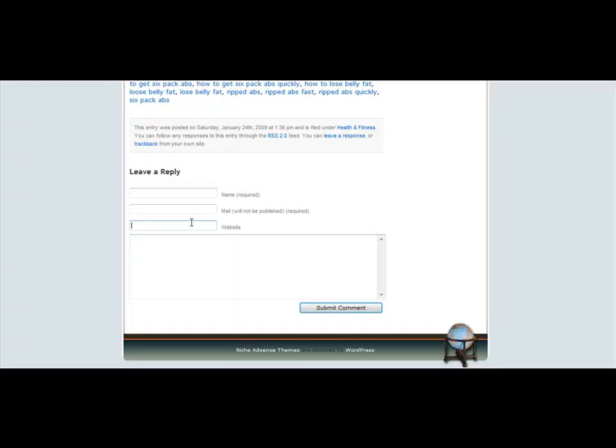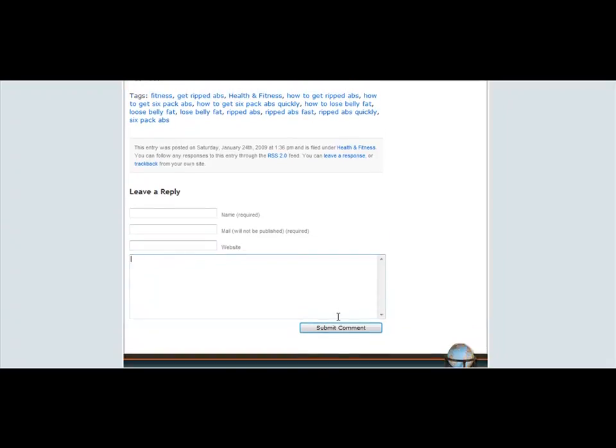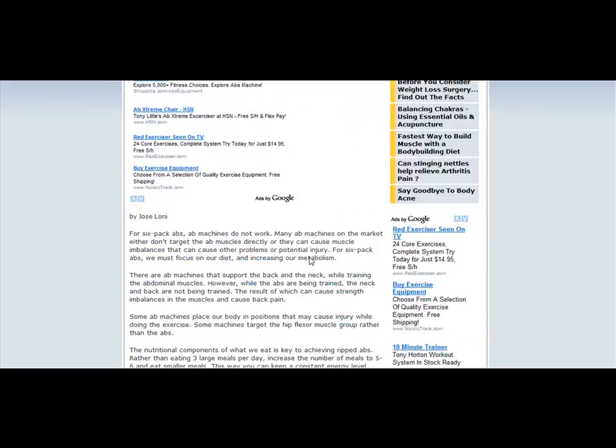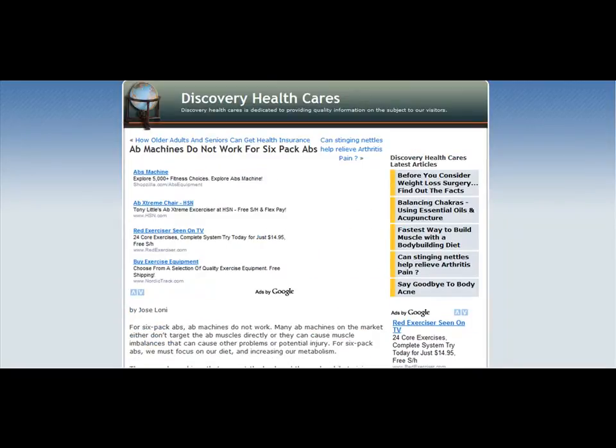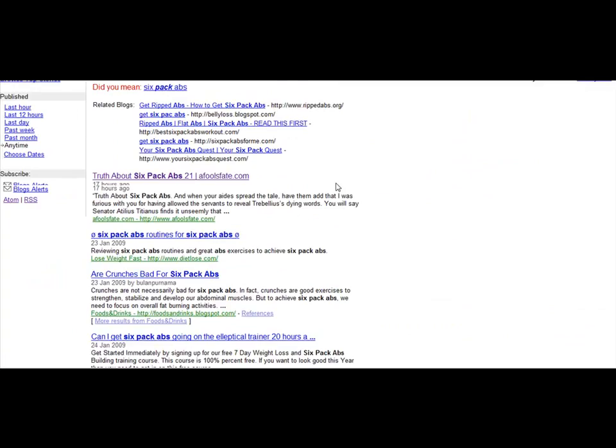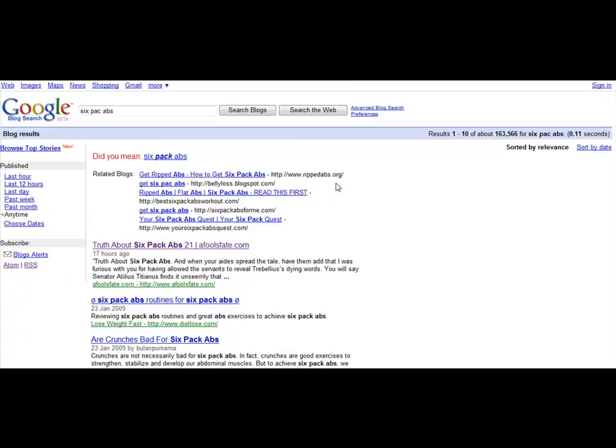Whatever you want to put in there, just make sure it's some sort of site. The best thing to do is to use the main website you're trying to promote, because that'll help you in the search engines. Then just make your relevant comment and click on submit. It's as simple as that, and there's not much more you can do, but you kind of get the hang of it. So you're just going through these blogs, finding good articles, and looking for ones that allow you to comment.